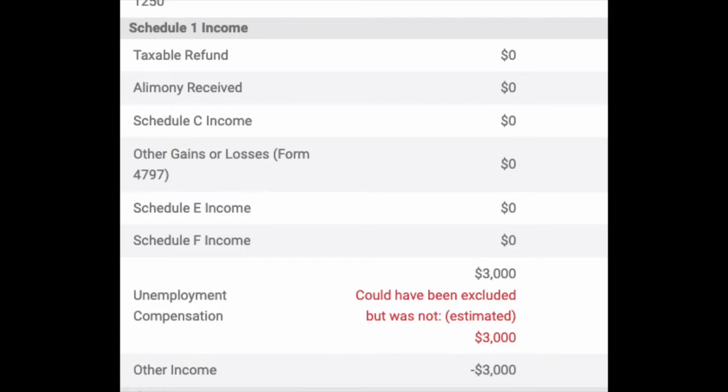But what you're seeing is it's difficult to automatically determine what was happening. Schedule 1 line 8 can have a lot of different income sources on it. So just seeing a number in that field doesn't mean they properly took out unemployment or not. It could be some other type of income they were capturing.